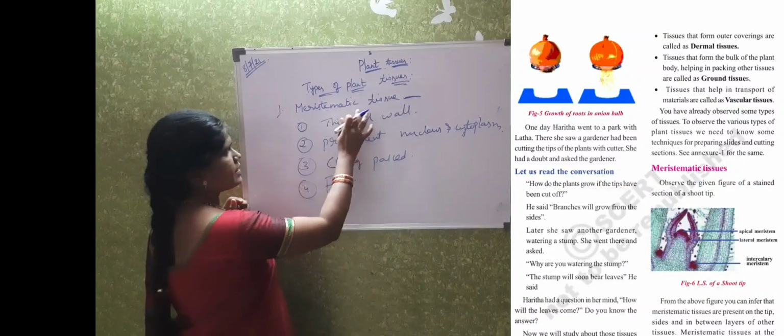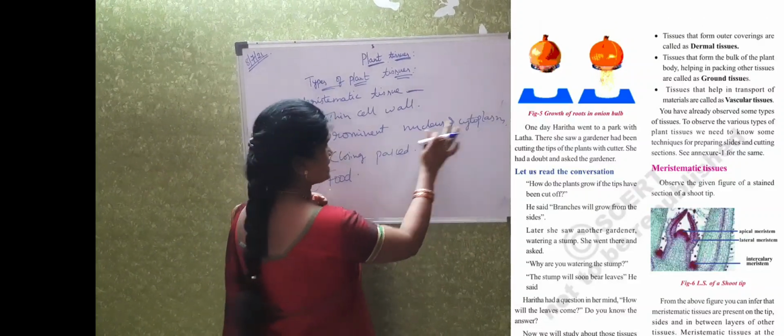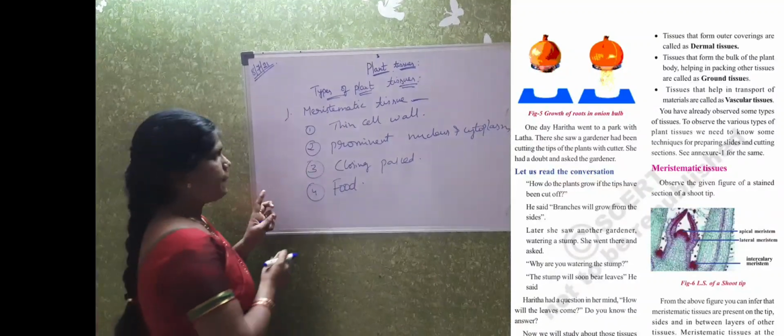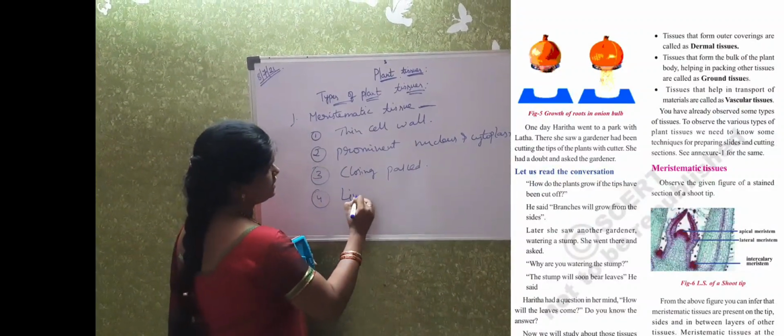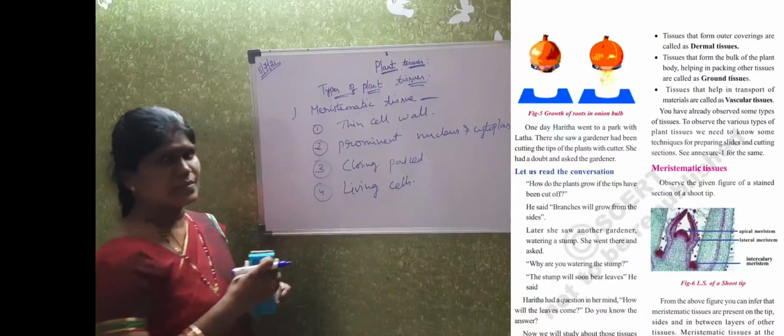Okay. So the meristematic tissue has a thin cell wall. They have a prominent nucleus and cytoplasm. All the cells in the meristematic tissue are closely packed, and they are living cells. Okay. So this is about the meristematic tissue.